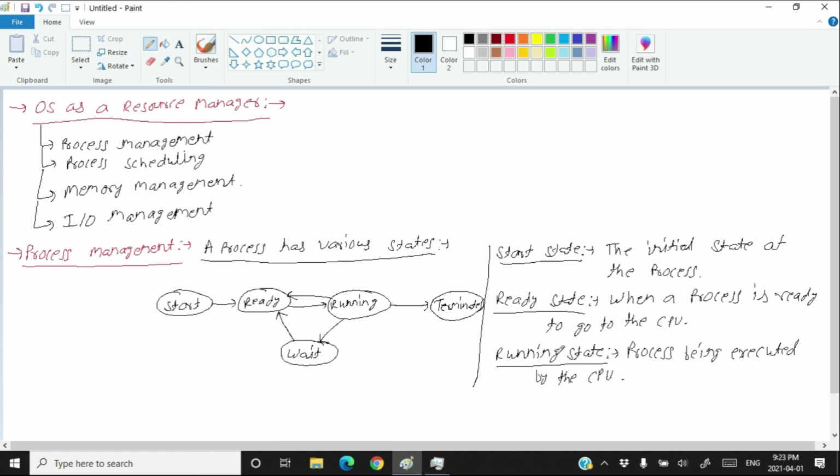So we have written about the running state. Now let's see what is in the waiting state. What happens in the waiting state? The process is waiting for some resource or input output in the waiting state.